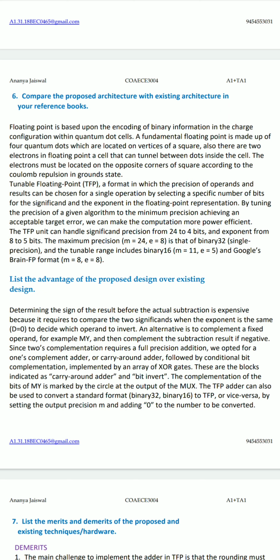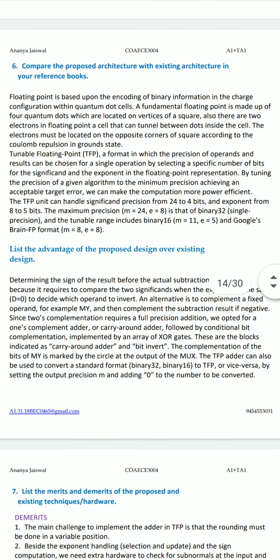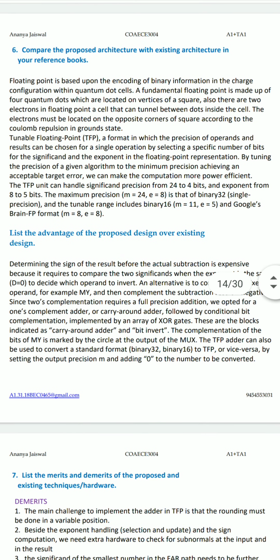The TFP unit can handle significand precision from 24 to 4 bits and exponent from 8 to 5 bits. The maximum precision m equals 24, e equals 8 is that of binary 32, and the tunable range includes binary 16 for which m equals 11 and e equals 5, and Google's Brain FP format having m equals 8 and e equals 8.